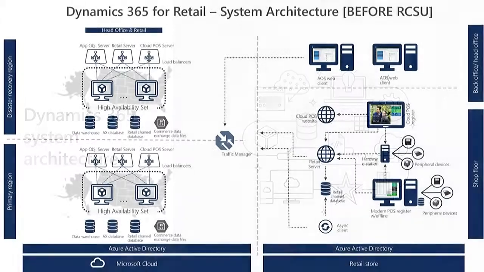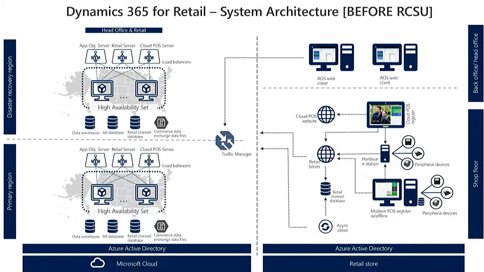Let's look at our system architecture first. This has been a canonical view of the system architecture we've talked about for a while. The details are not that important in this diagram. The high-level thing to look at here is on the right-hand side, we have in-store components, your typical point of sale, retail server, and your channel databases and peripheral devices and so forth. On the left-hand side, up and down, they're just replicas in primary and disaster recovery region of Microsoft Cloud supporting Dynamics 365 for retail application.